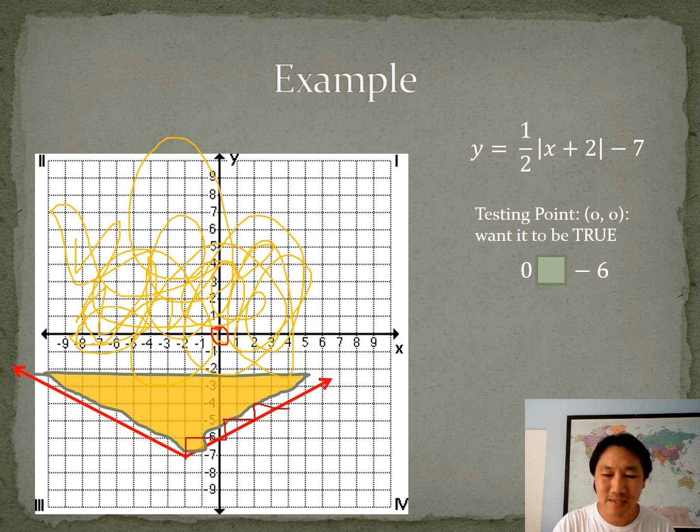What symbol makes this true? It turns out that 0 is greater than or equal to negative 6. That will be true, so we're going to use that inequality to write our answer. Y is greater than or equal to 1/2 times the absolute value of x plus 2 minus 7. All right, go ahead and try the homework and see how it goes.